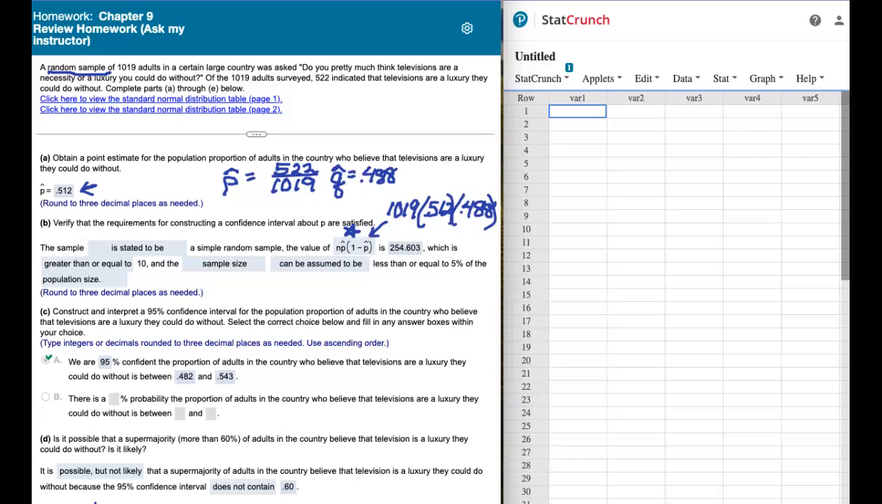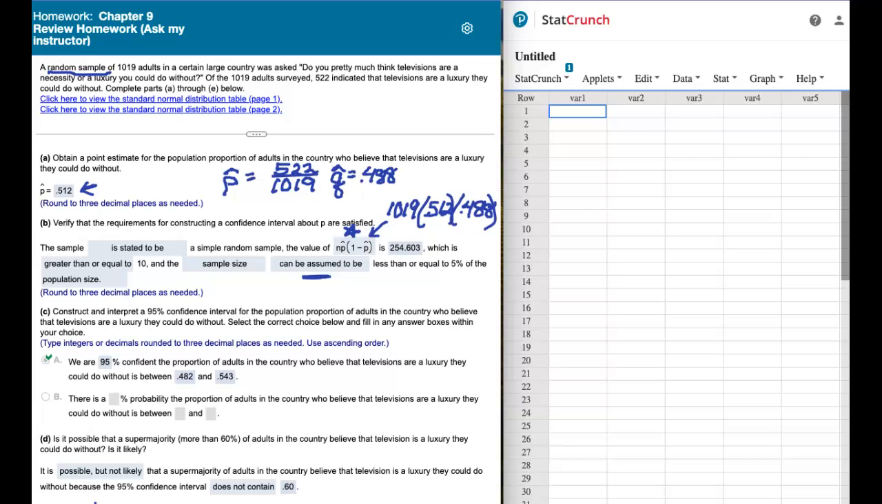Okay. The other part of the test is the sample size has to be less than or equal to 5% of the population size. And we're looking at adults in a certain large country. So we can feel pretty sure that there's a much larger population than 1,000 in a country of adults. So that's why we're using this fact that it can be assumed to be less than or equal to 5%.